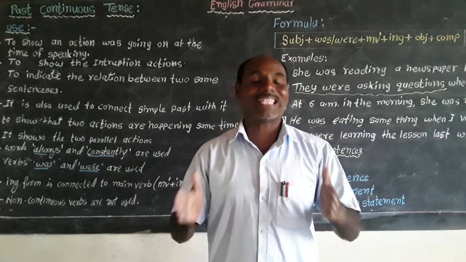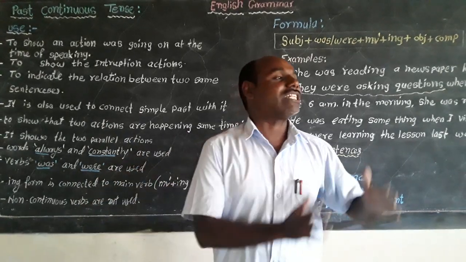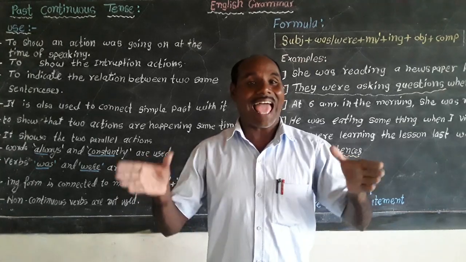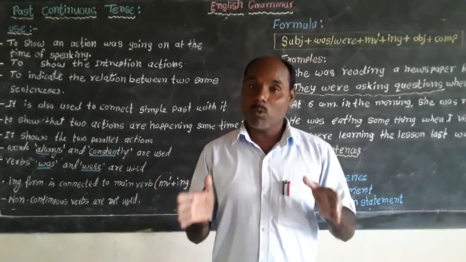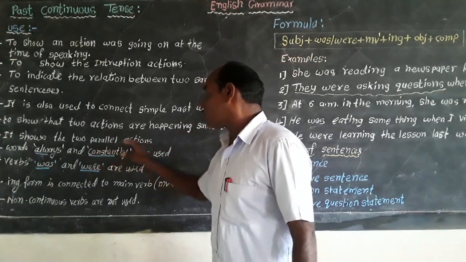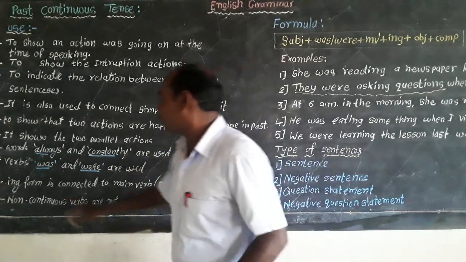Means both the actions are the same. Here the son is reading a newspaper and the mother is reading a storybook. Means both the actions are the same. One action of reading, both the actions are the same. That's why this tense is used to show two parallel actions.